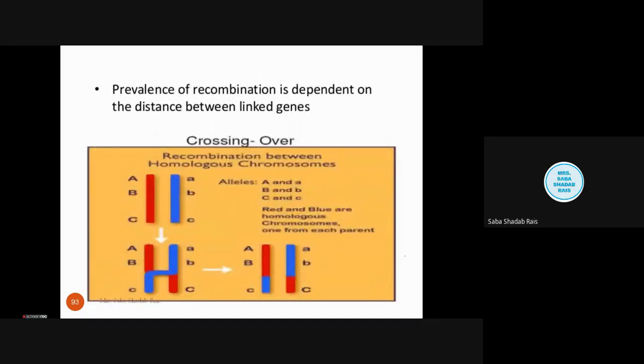So the prevalence of recombination depends on the distance. I have taken the example of three genes here so that you can understand that A and B are close genes and C is a distant gene. So there are chances that this can be separated. You can see here C is separated. Capital A, capital B remain together, and C has gone onto that particular homologous chromosome.